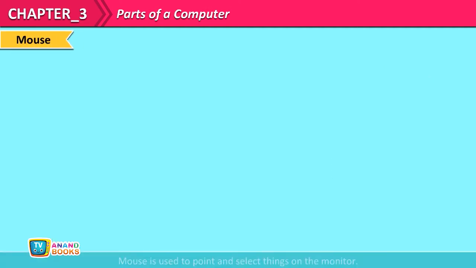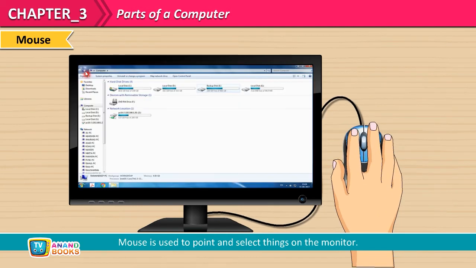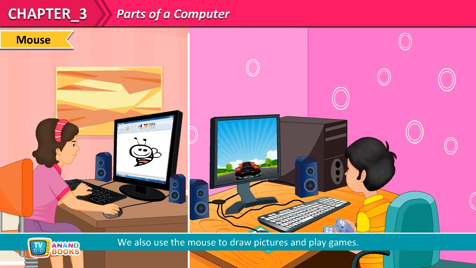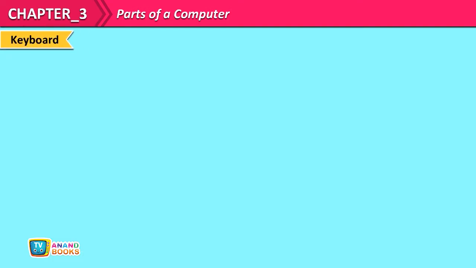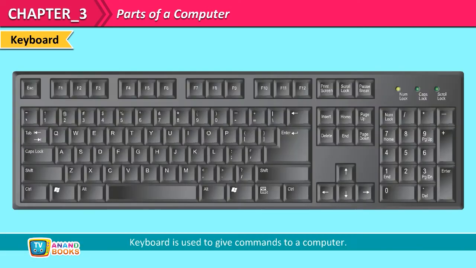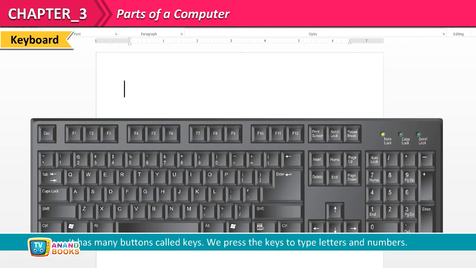Mouse. Mouse is used to point and select things on the monitor. We also use the mouse to draw pictures and play games. Keyboard. Keyboard is used to give commands to a computer. It has many buttons called keys. We press the keys to type letters and numbers.